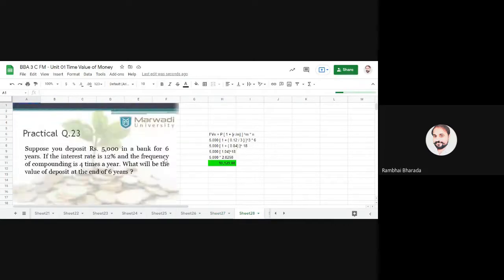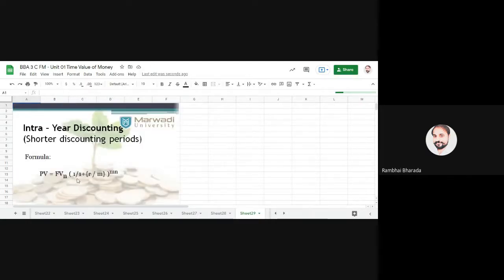And similarly, we have intra-year discounting. Intra-year discounting, all the calculations are same. Okay, only all the calculations will divide by 1. There is only one change, rest of all the things are same. Just you need to see the practical question information.